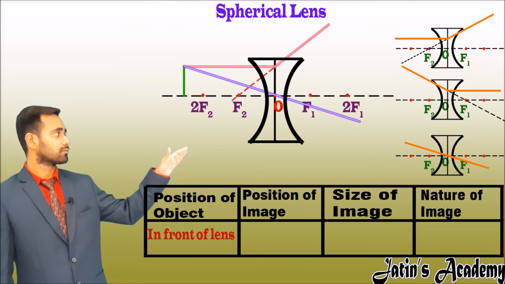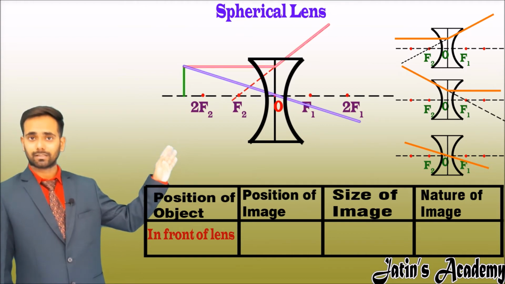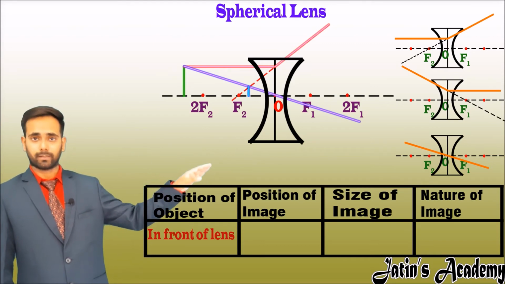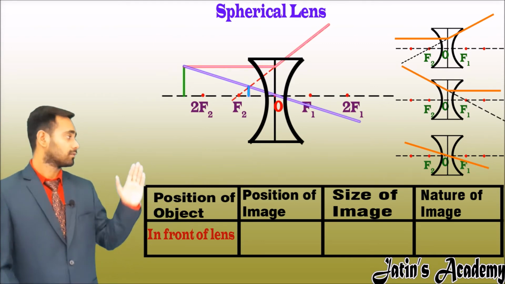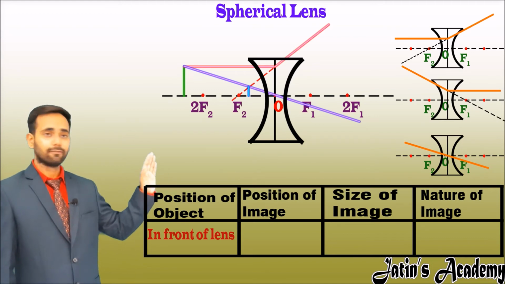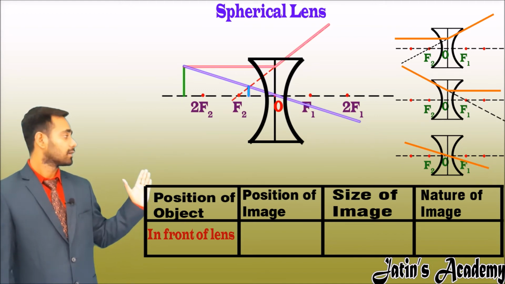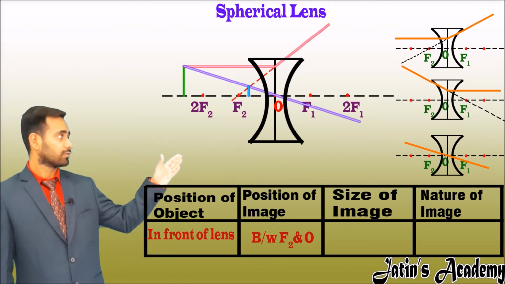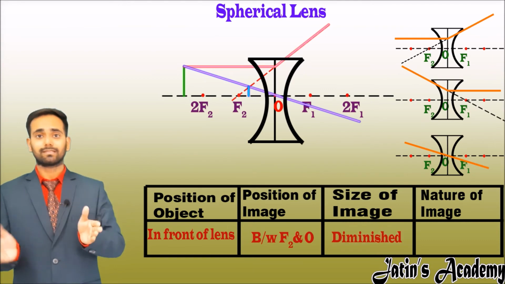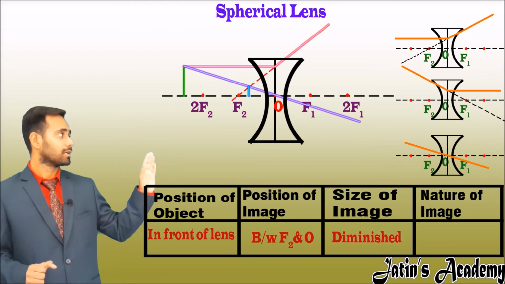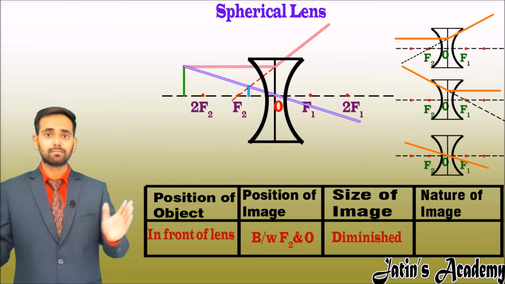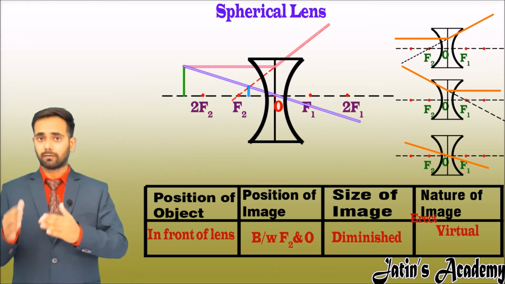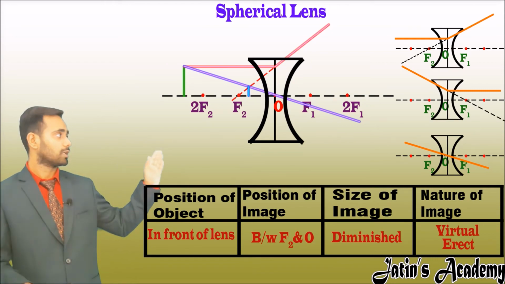So the image is formed at the point of intersection, which is between F2 and O, meaning the second focus and the optical center. Now start filling the table. The object position is anywhere in front of the concave lens. The image is formed between F2 and the optical center. The size of the image is less than the size of the object, meaning diminished, and the image is formed on the left side, the same side as the object. So the image is virtual and above the principal axis, so the nature is virtual and erect.